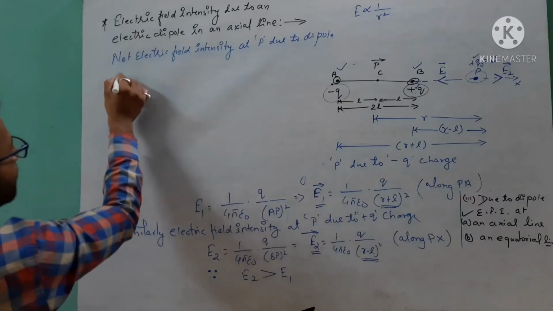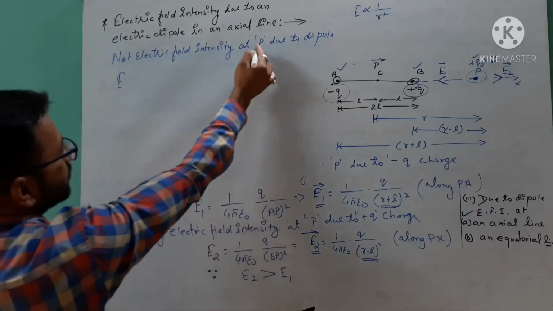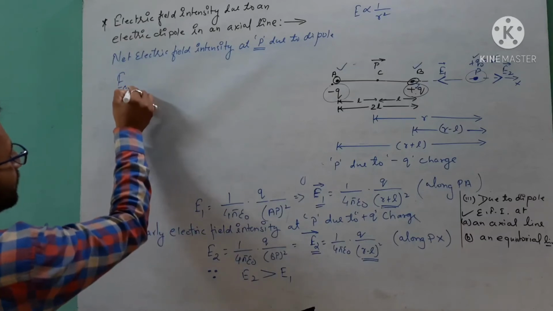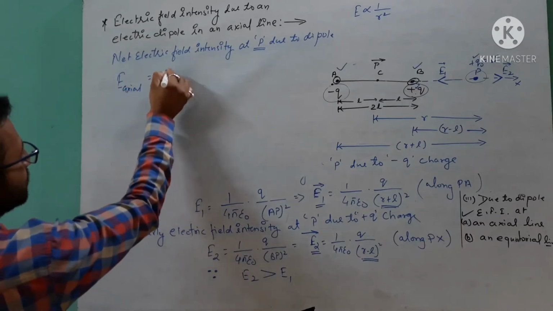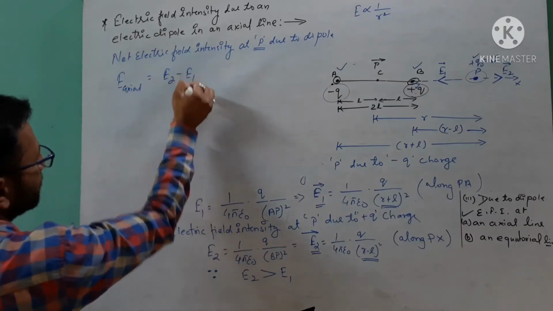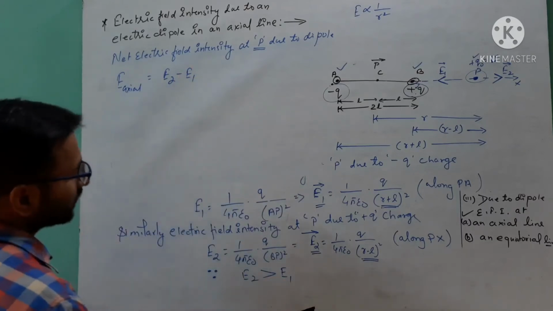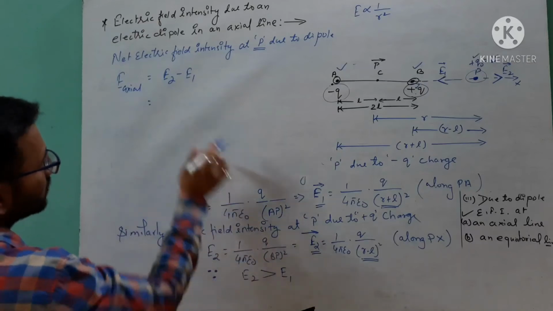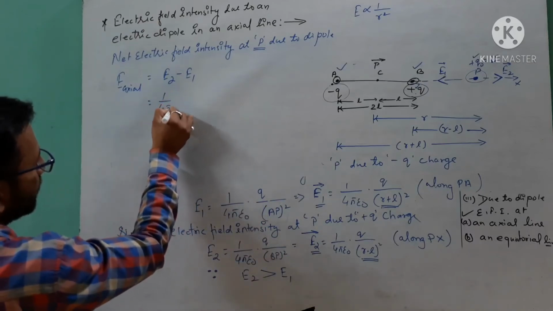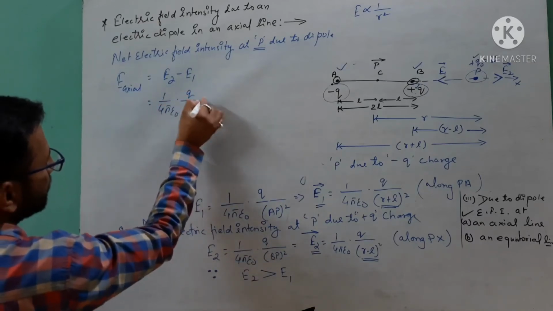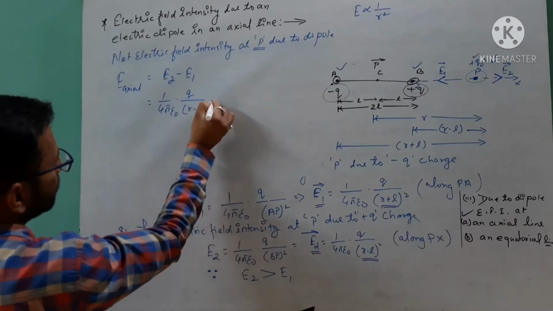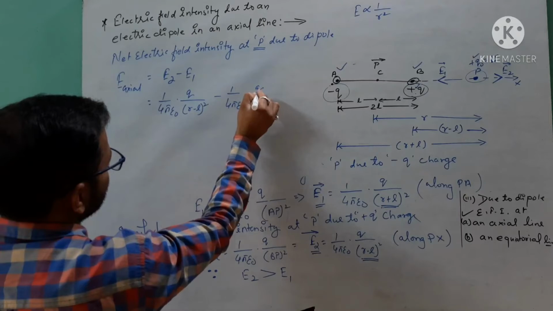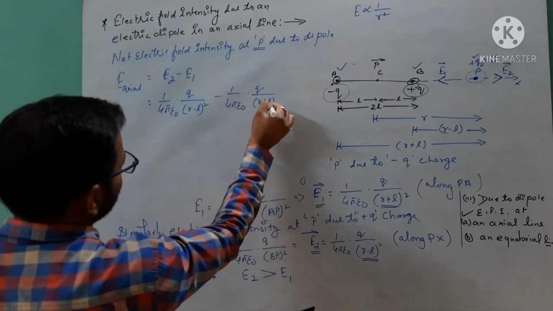We know that the point P is on the axial line. So E axial is equal to E2 minus E1, as E2 is greater than E1. E2 is 1 over 4 pi epsilon naught, Q upon (r minus l) whole square, minus E1, 1 over 4 pi epsilon naught, Q upon (r plus l) whole square.